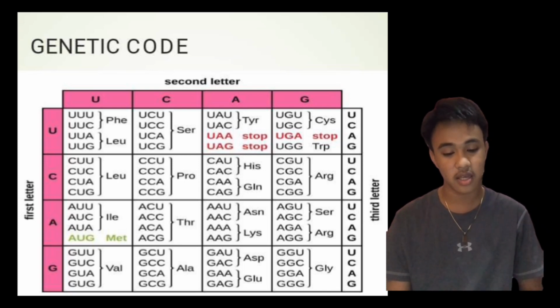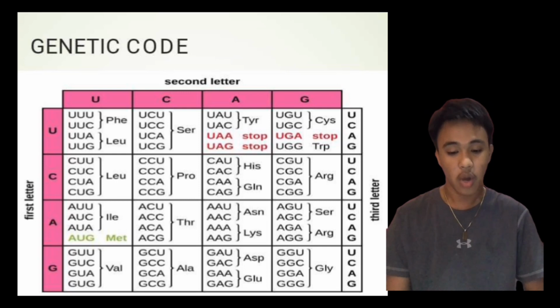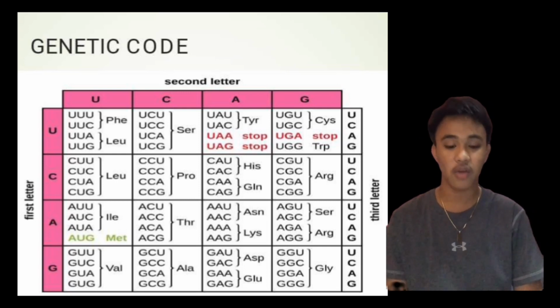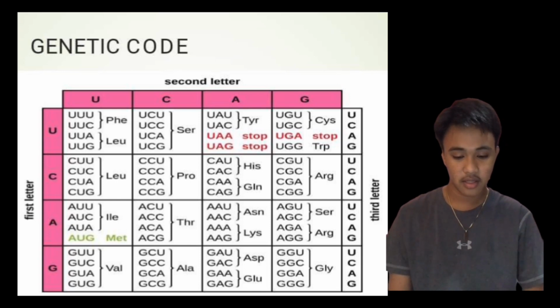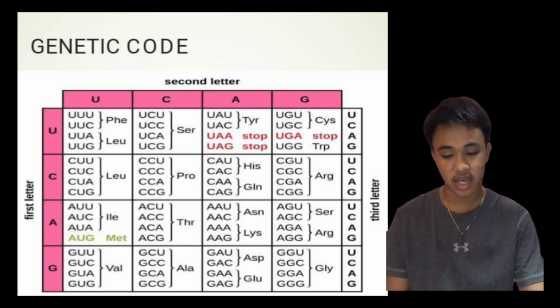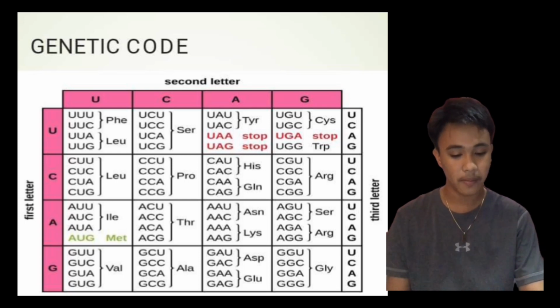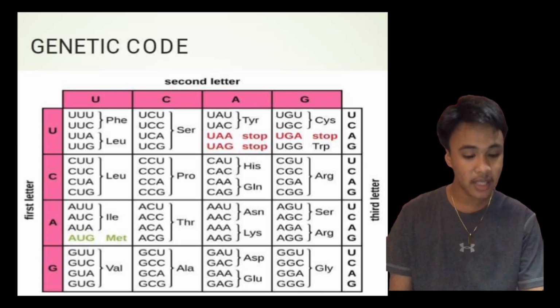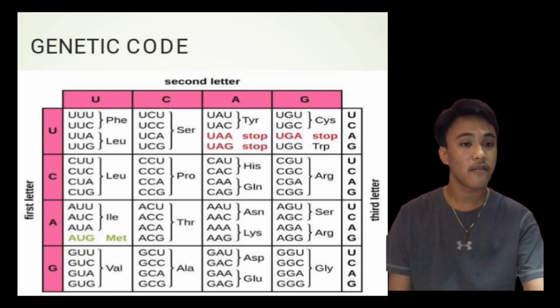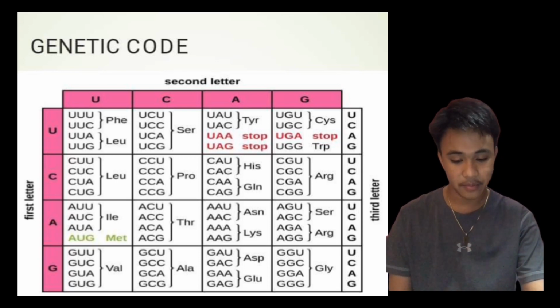When we look at this chart, we notice a few things. First, the code is redundant. Multiple different codons will code for the same amino acid. You can see that the codons UUU and UUC both code for the amino acid Phe, which is phenylalanine.